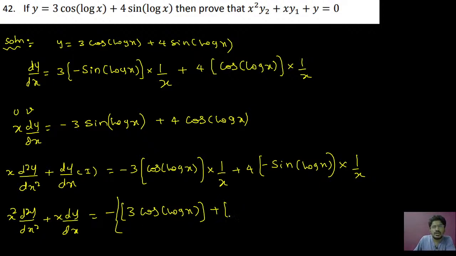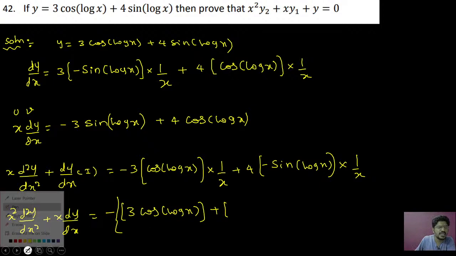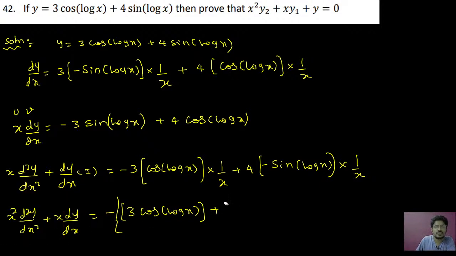4 sine of log x. Okay. So if you take x on this side, it will be x square d square y by dx square plus x into dy by dx.